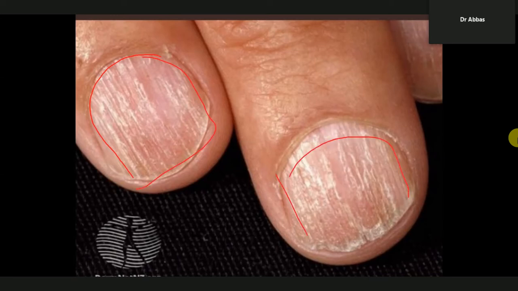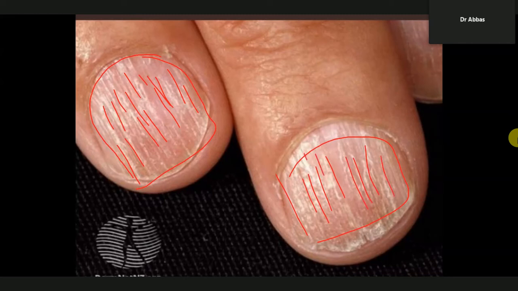There is no involvement of the nail fold, just the nails are rough, and these nails have a sandpaper-like appearance. There are some grooves on the nail and whitish color.